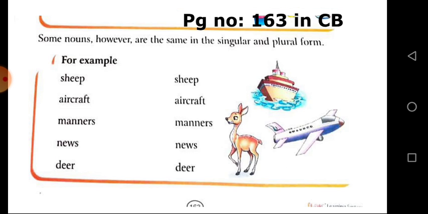And now let's do the practice on two questions. See question number 1. Pick out the common and proper nouns from the box and write them in the suitable column. Here they gave some words.